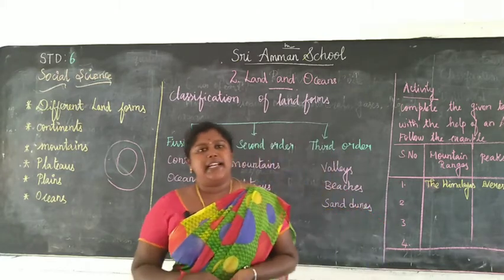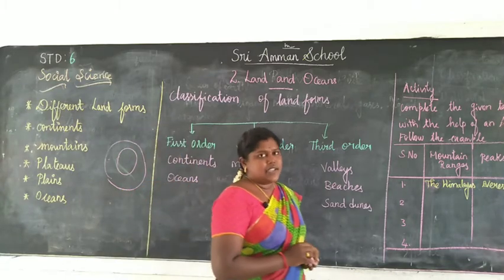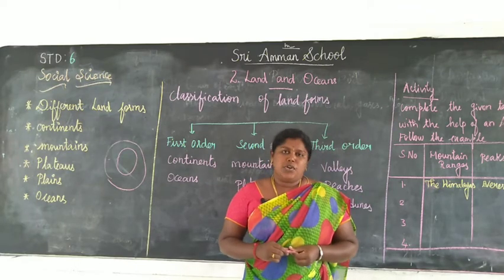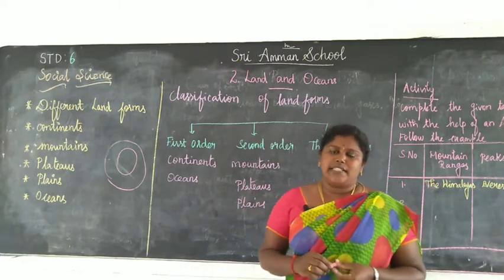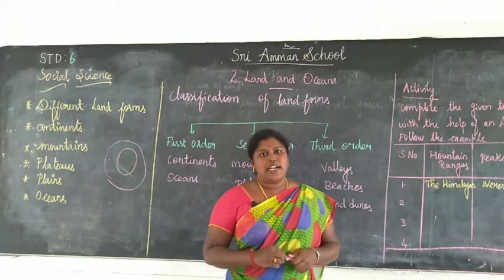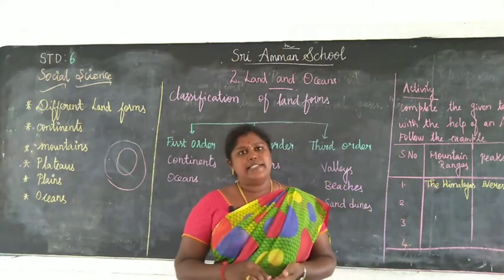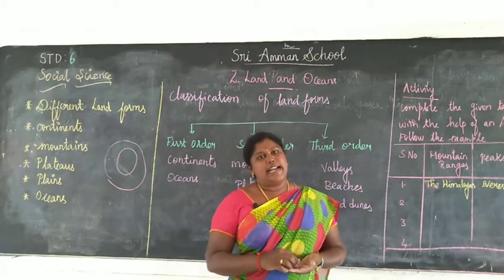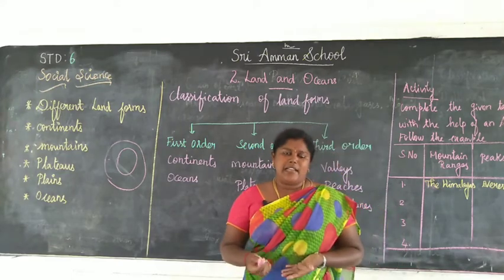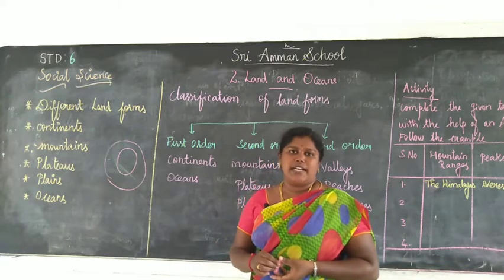In the Sangam period, the land was classified into 5 major types: Kurinji, Mullai, Marudam, Neithal and Palai. Kurinji means the mountains and their regions. Mullai means the forest and its environs. Marudam means the agricultural land and its surroundings. Neithal means the sea and its areas, and the desert regions are known as